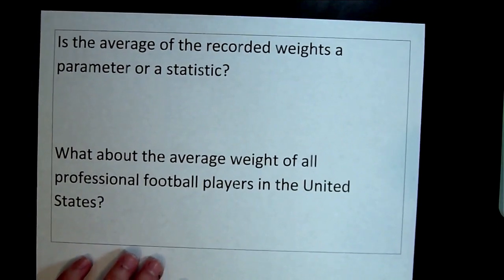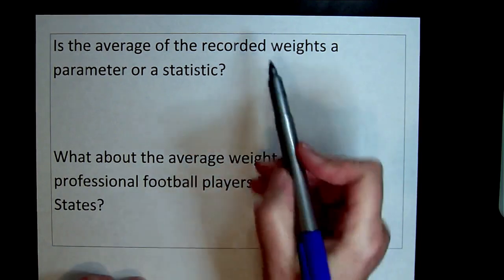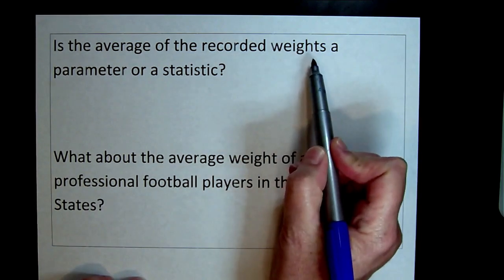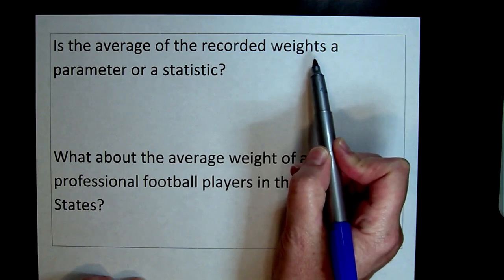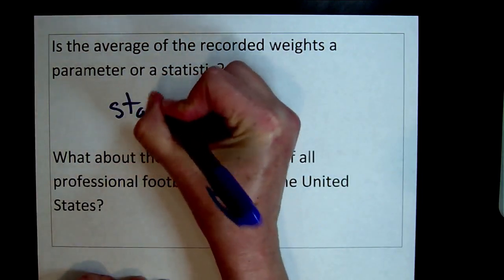Okay, so let's see. The question says we recorded the weights of the players that we sampled. So the sample of players we took recorded their weights. Suppose we took the average of their weights. Would that be a parameter or a statistic? Well, we recorded weights of players in the sample, so the average of these weights is referring to the sample.